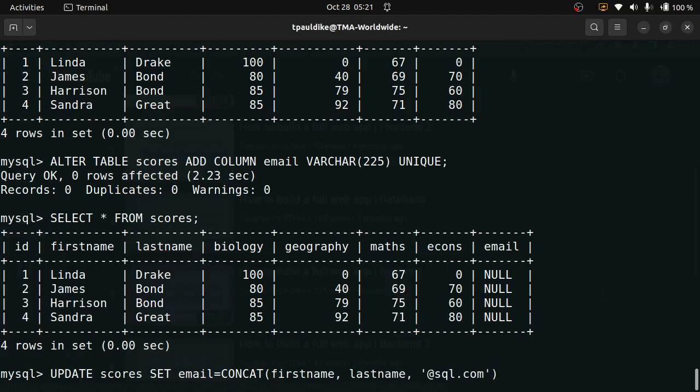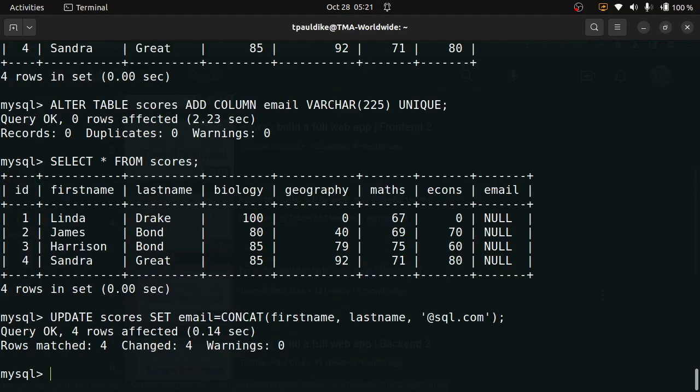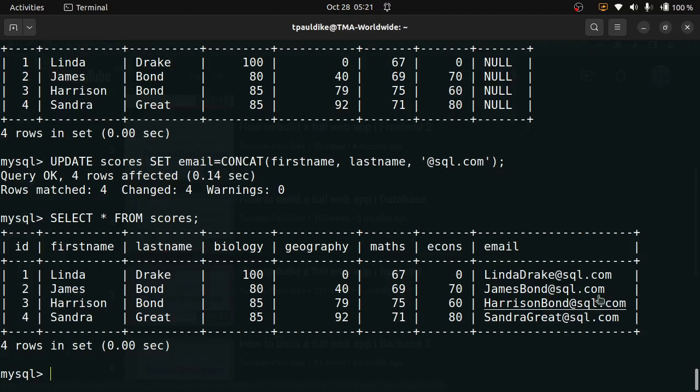All right, so I'm saying concatenate the string, get the first name, add it to the last name, and add at this, and make it the email. So this should run for all, because I did not put any constraint like where, so it should run for all of them. If this is correct, it should work. Let's go. Oh, it worked. This is us using functions. Okay, now you can see there's Linda Drake, right? So the one I wanted to add was to make it appear in lowercase, right?